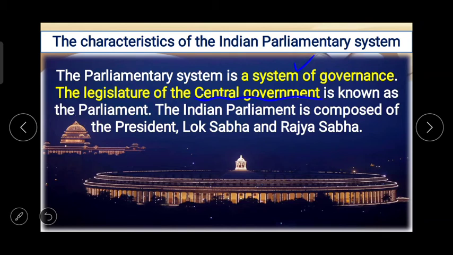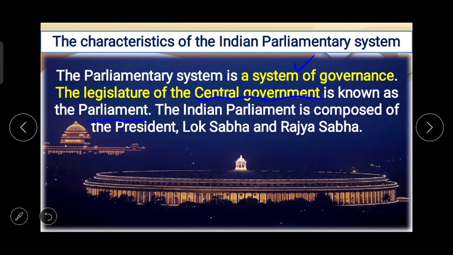So the legislature of the central government is known as the parliament. Now this is again very important to understand. The parliamentary system is a system of governments and the legislature of the central government is known as the parliament. State के legislature को नहीं कहा जाएगा parliament. The legislature of the central government is known as the parliament.